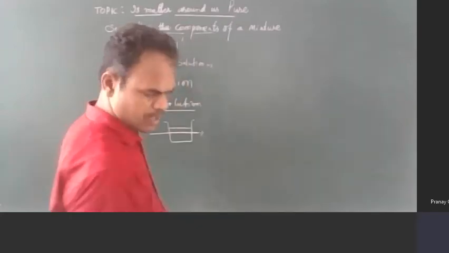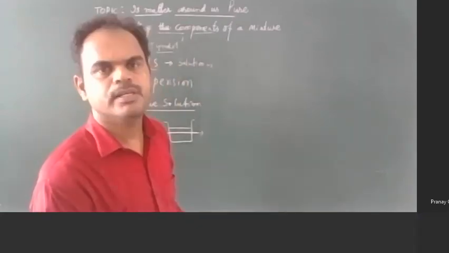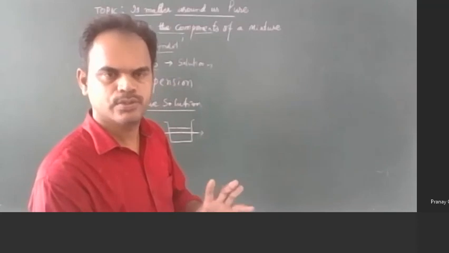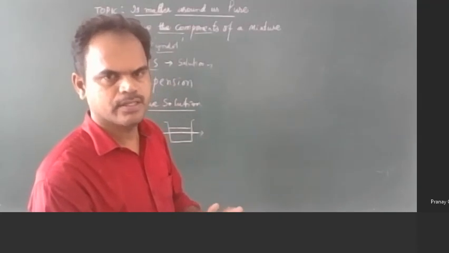The Tyndall effect is one of the optical phenomena shown by the colloidal solution, right?